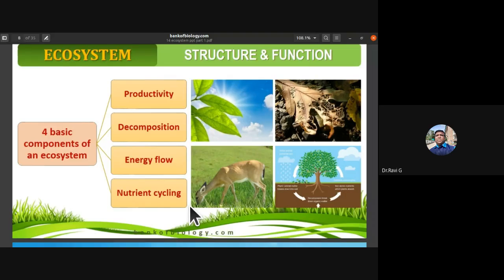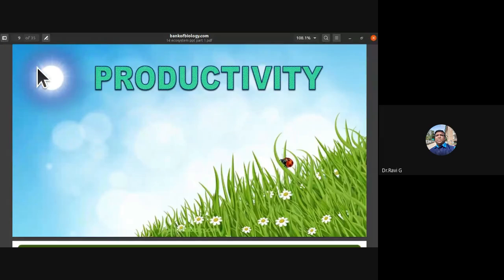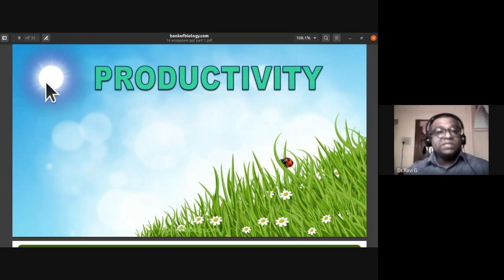So we'll go into productivity. As you know, it is not wrong to call us all children of the sun, because we consume solar energy either directly or indirectly through the plants.